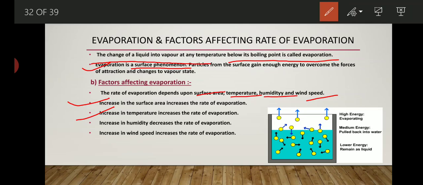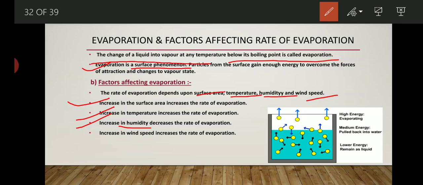An increase in humidity decreases the rate of evaporation. Now, first understand what humidity is. Humidity means the amount of water vapor present in our atmosphere. That atmosphere is known as a humid atmosphere. Just like your rainy days. Understand, in rainy days what happens? Our atmosphere has so much water vapor present in it. That's why the temperature is down during that time. So at that time the rate of evaporation is very low.